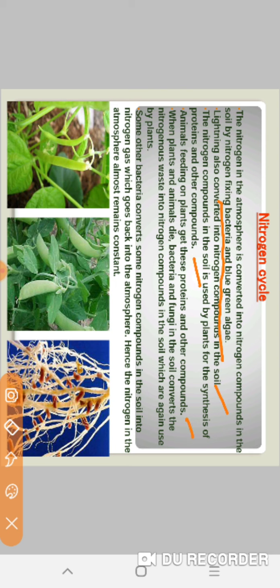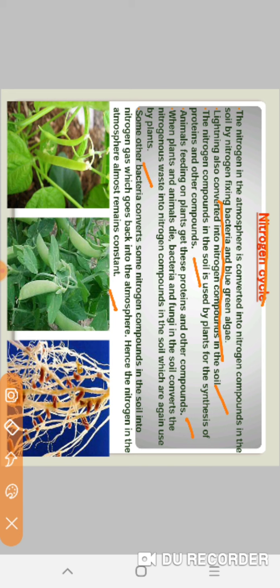When plants and animals die, bacteria and fungi in the soil convert the nitrogenous waste into nitrogen compounds in the soil, which are again used by plants. Some other bacteria convert nitrogen compounds in the soil into nitrogen gas, which goes back into the atmosphere. Hence, the nitrogen in the atmosphere always remains constant.